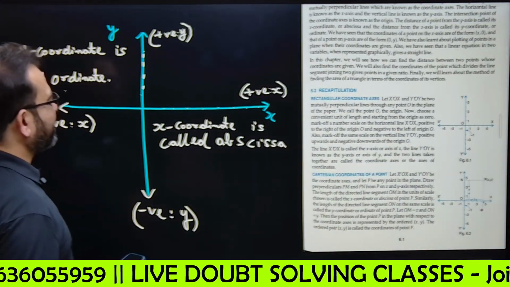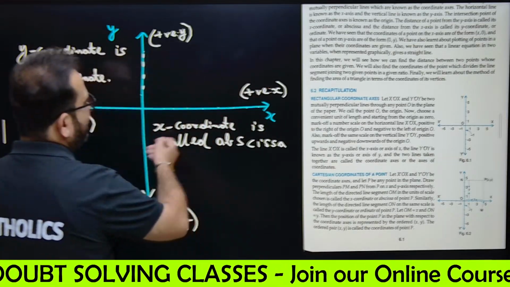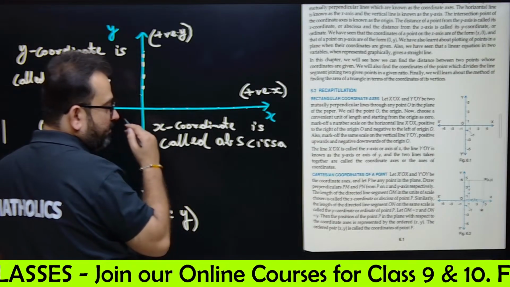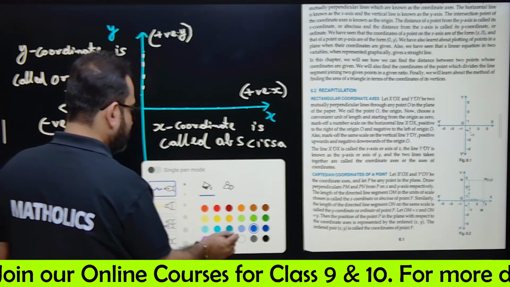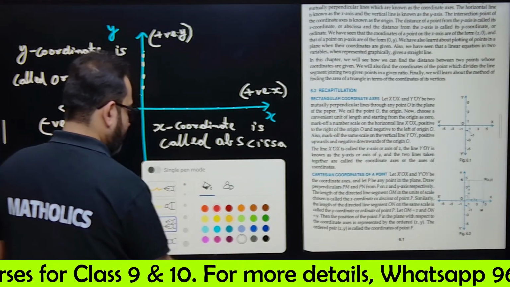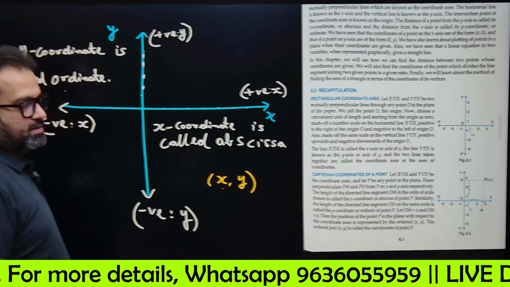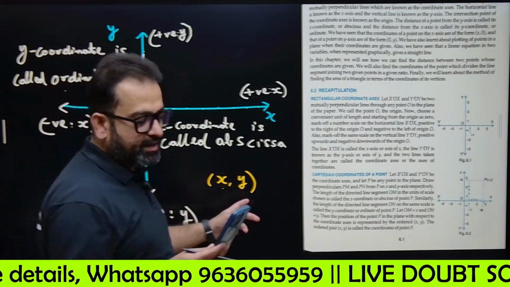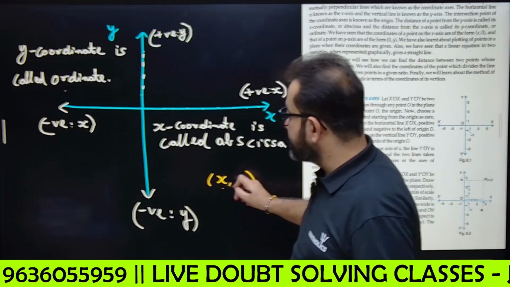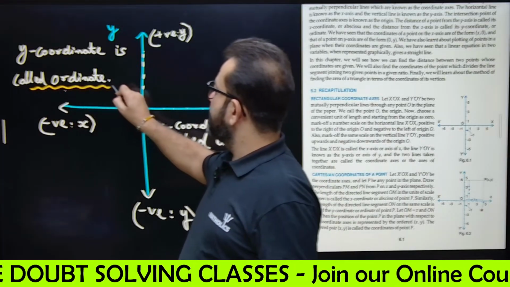So, what is actually an axis? You must be knowing this is the x-axis, this is the y-axis. All the points which are written as x comma y: x is called the abscissa, and y is called the ordinate. The x coordinate is called the abscissa, and the y coordinate is called the ordinate.